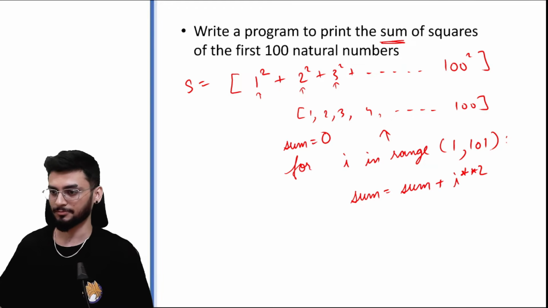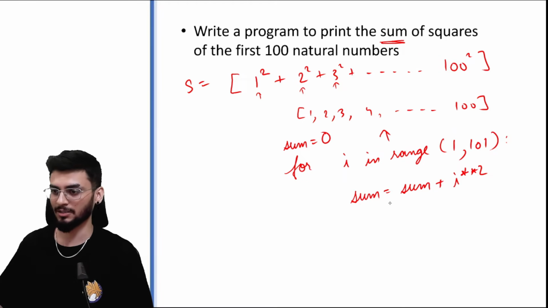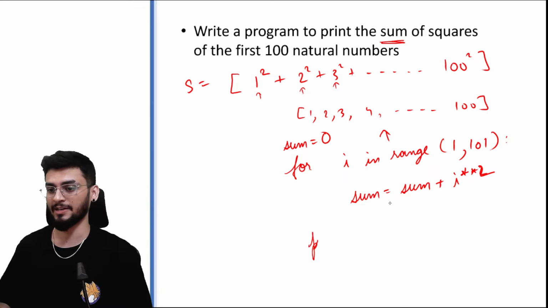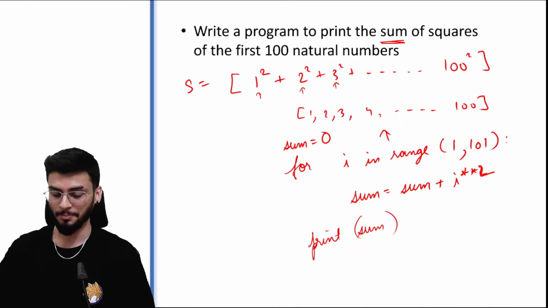So it should look like this. Now there are multiple ways of writing the square. You can use power, or you can multiply I twice. Over here, I'm using the double asterisk notation, which tells you that after these two asterisks comes your power. And finally, print sum. Right, so let's try this problem.